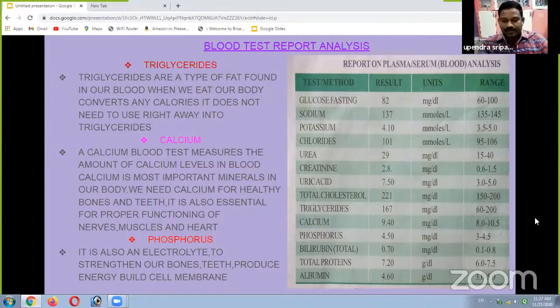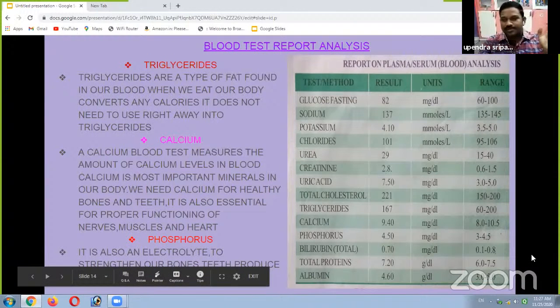Phosphorus works together with the mineral calcium to build strong bones and teeth. But there can be much more phosphorus than the normal range. Here you observe in the table the result for this person. This is one person's blood report and urine report, which is shown in our book.